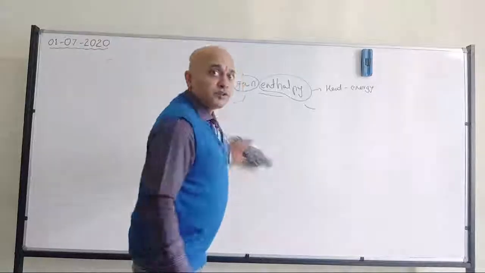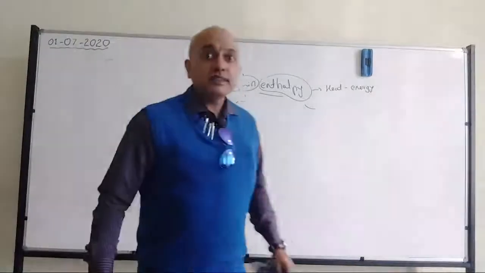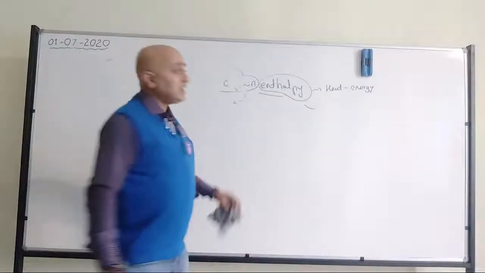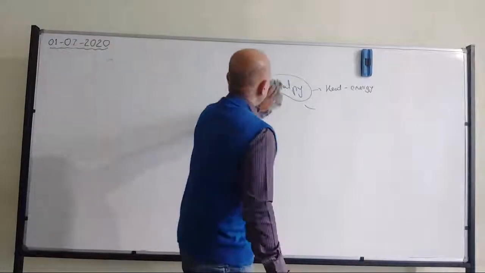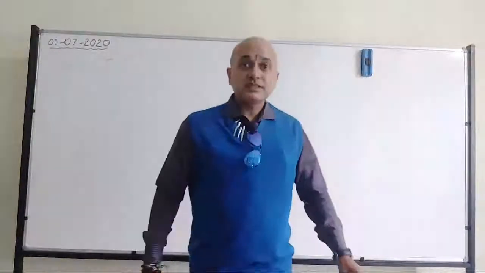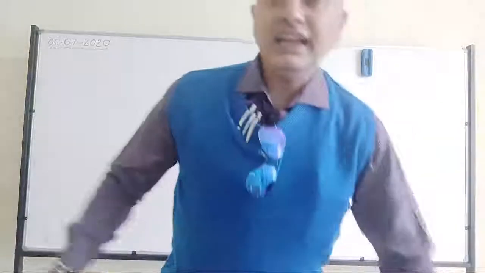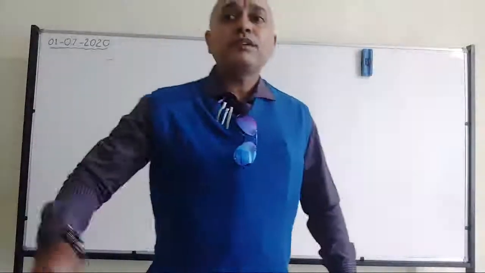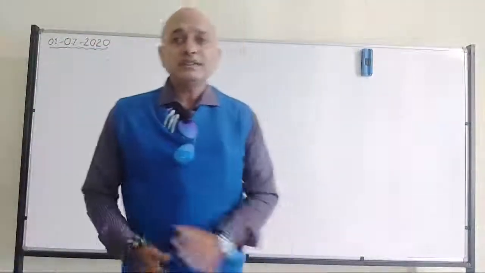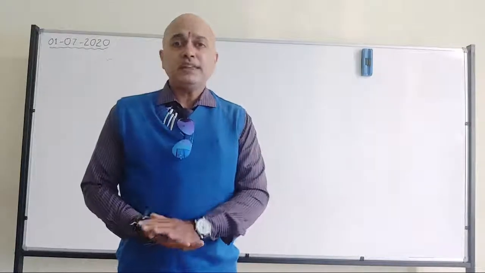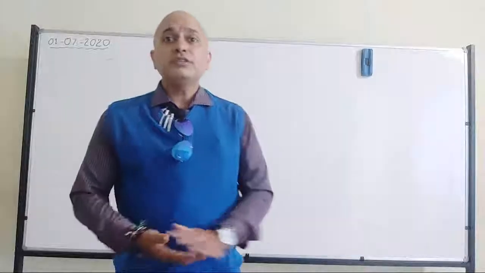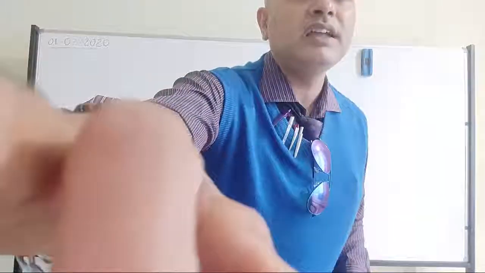Another point you should remember is, when it comes to noble gases, they have a positive electron gain enthalpy value. Even these points you should remember. Otherwise, almost all the elements have a negative electron gain enthalpy. And what is the unit? Kilojoules per mole.